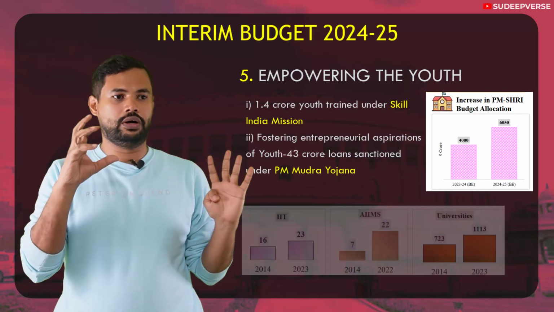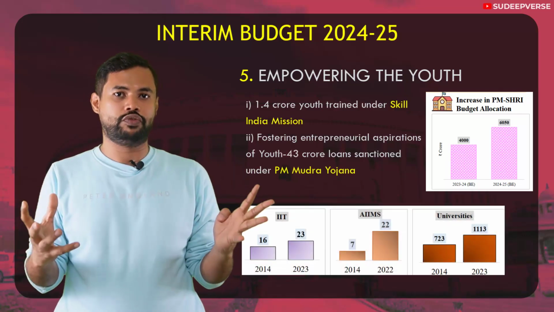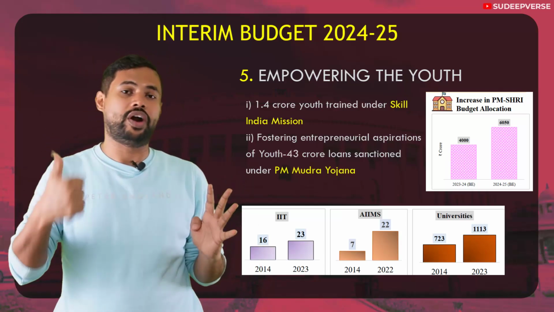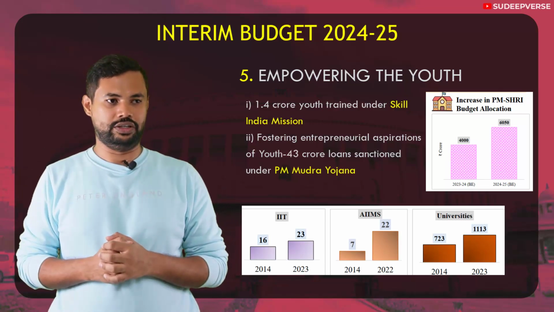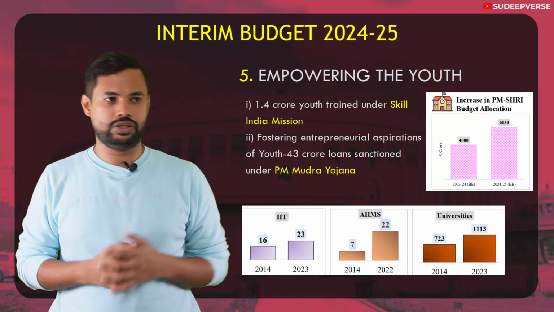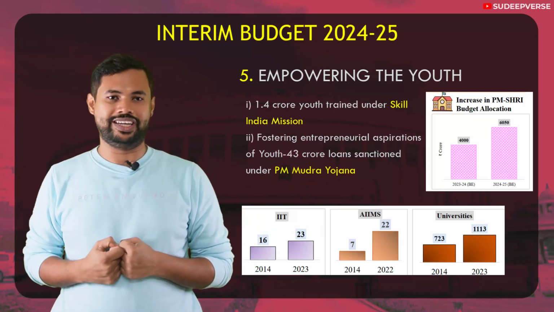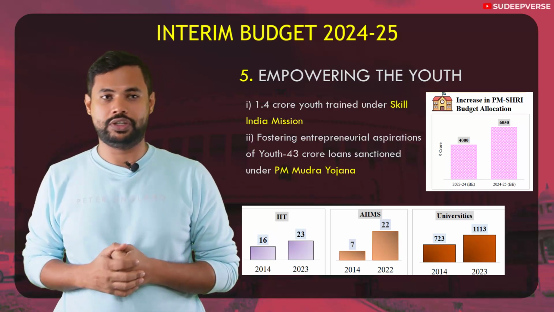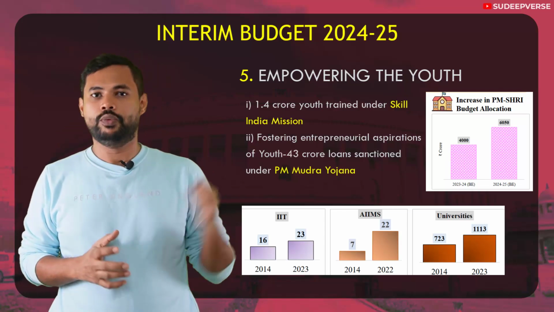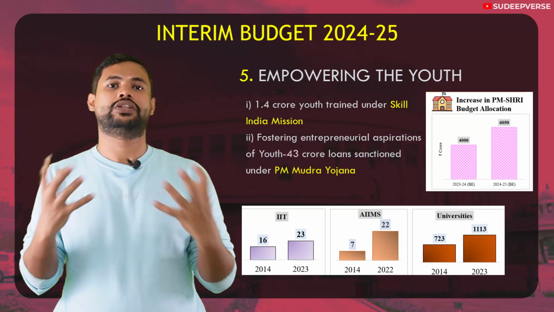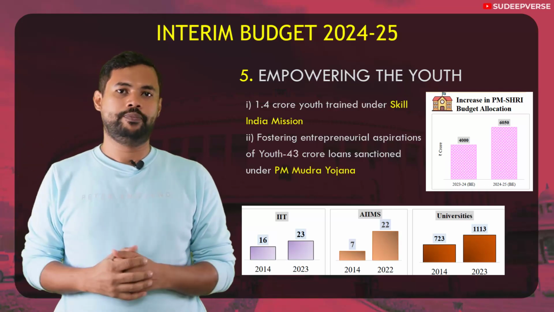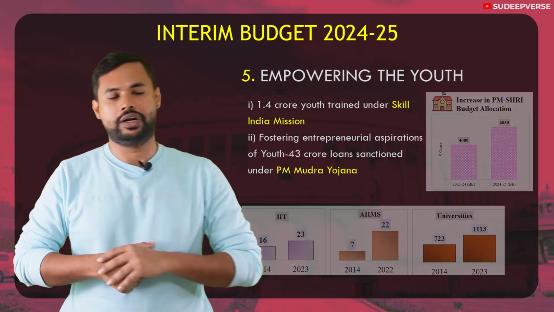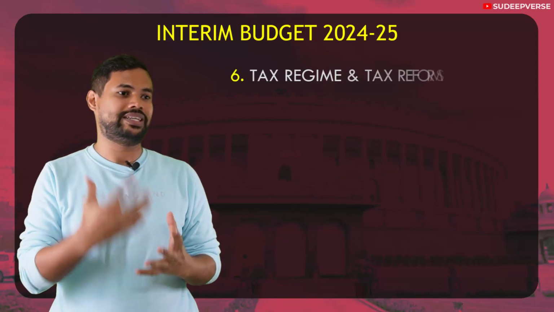The next is the achievements regarding education for youth. These are some important statistics that you can use. I'm just going to tell you the statistics. One, there is a 43% rise in IITs in the last 9 years, which again is a proud moment. The next is a 214% increase in AIIMS in the last 9 years. There has been a 53% rise in universities in the last 9 years, which shows that we are increasing our educational infrastructure in order to improve the overall educational parameters in India, which in turn will help empower the youth of our country.